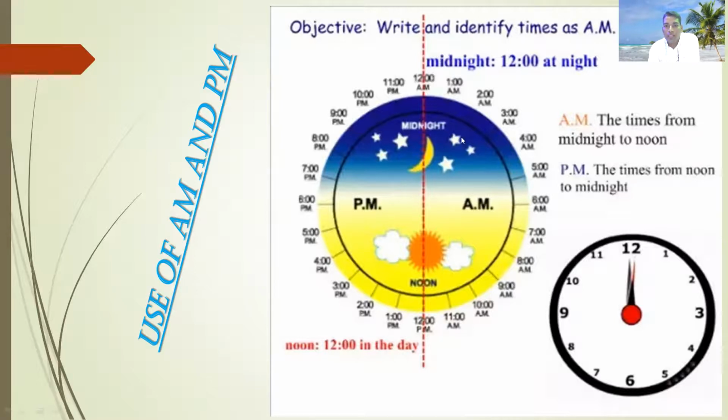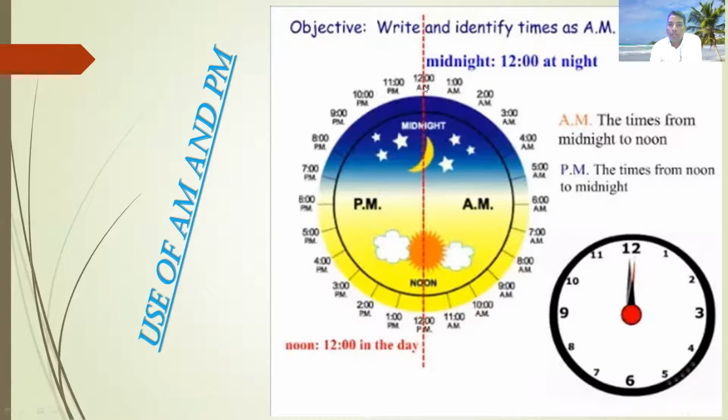There are a total of 24 hours in a day, but our watch or clock works only 12 hours. So you can see this left-hand side is showing PM and the right-hand side is showing AM.